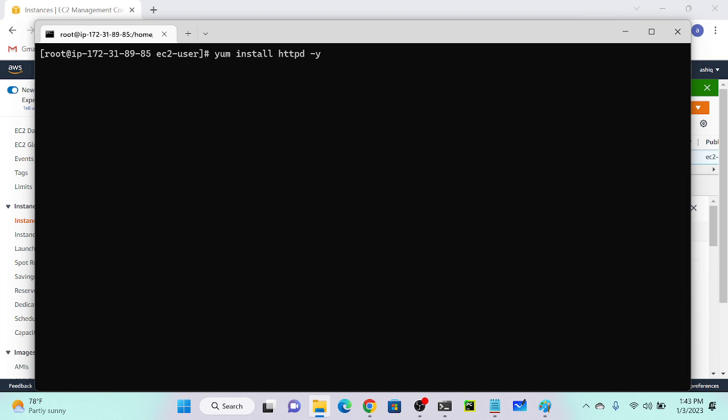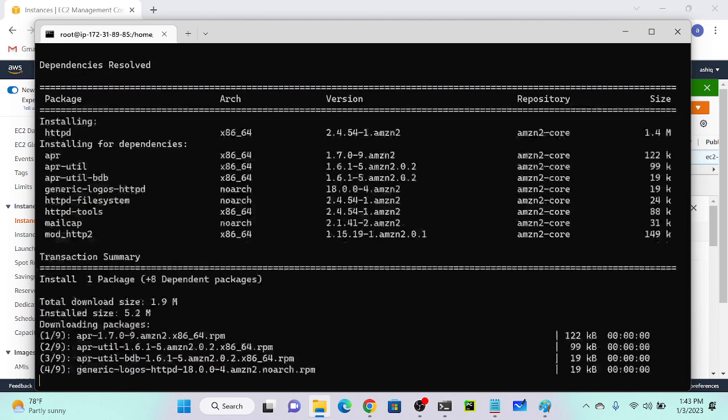Suppose I'm using a Debian system, then what would be my package manager? APT. What is the full form of APT? Advanced Package Tool. Okay, fine. So I'll install Apache first, then I will start my Apache server.